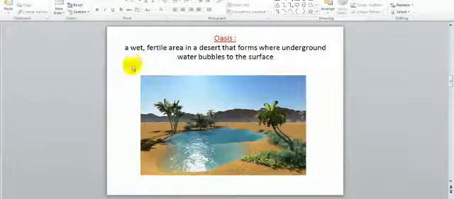Oasis. What is an oasis? It is a wet, fertile area in a desert that forms where underground water bubbles to the surface. As we see here, that's all desert, and that's some water. It comes from underground and goes to the surface, as we see.